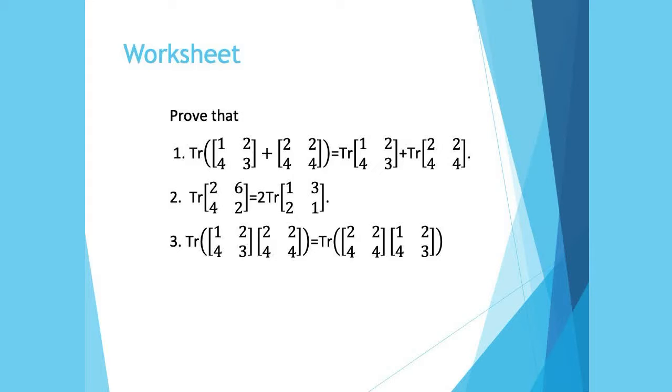And the third part is saying that अगर हमारे पास दो matrices हैं A and B, and here it is B into A, तो आप चाहे A into B करो या B into A करो और फिर trace find out करो, in both the cases you will get the same answer. So try these questions today. This is the worksheet.